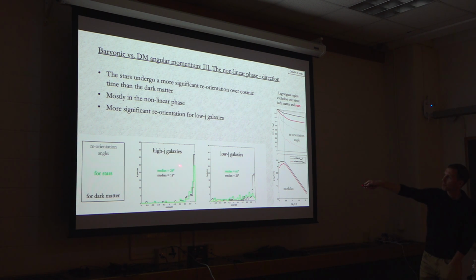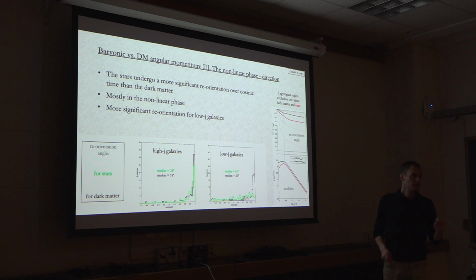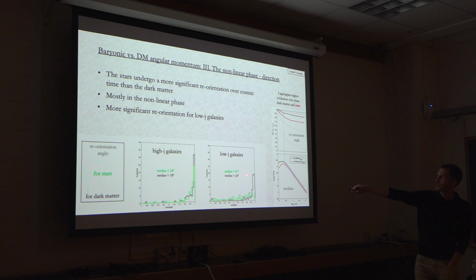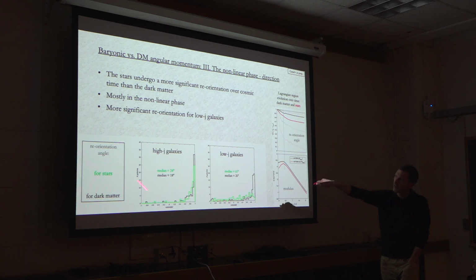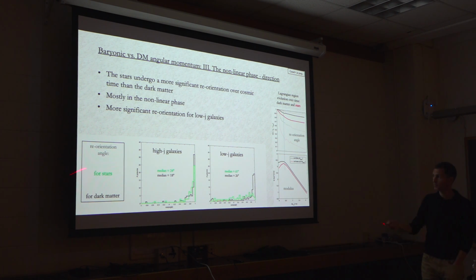So what's shown here is the cosine angle distributions of the angles between the initial and the final time for dark matter in black, and for the stellar component, baryons that will eventually become stars, in green. So we see that for high J galaxies, so these are essentially disk galaxies, there is some around 20 degrees reorientation that we've already seen before.